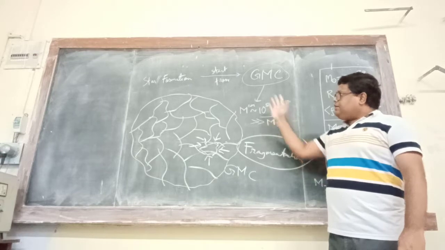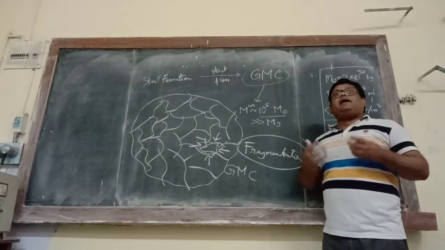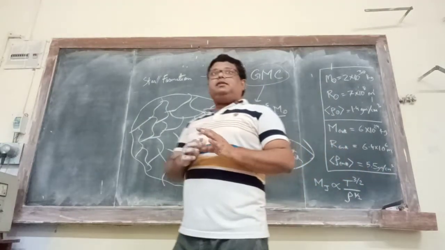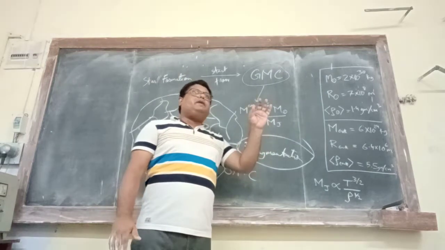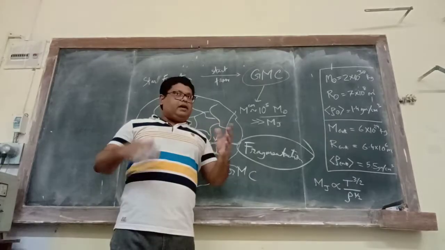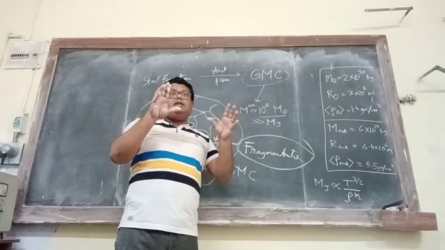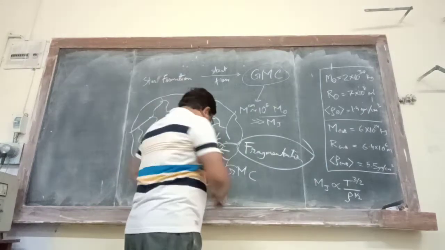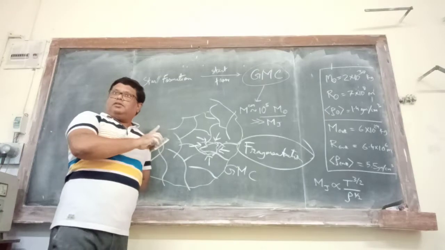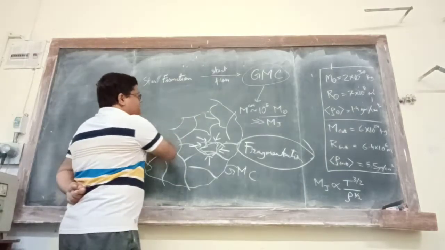So now let us try to understand how we can explain fragmentation. And what we are going to do is, again, we are going to use the very basic ideas of the Jeans mass, right? We have just discussed cloud collapse in terms of the Jeans criterion, right? So let me again rub this. This fragmentation diagram is very important. Now you will understand even more.